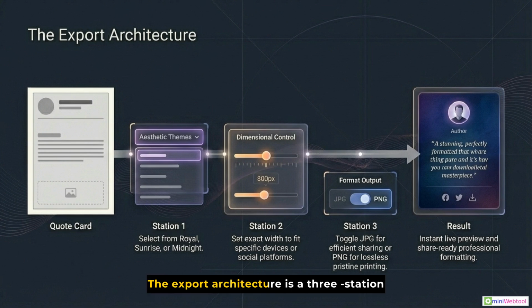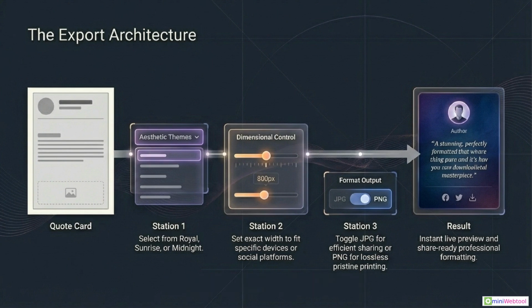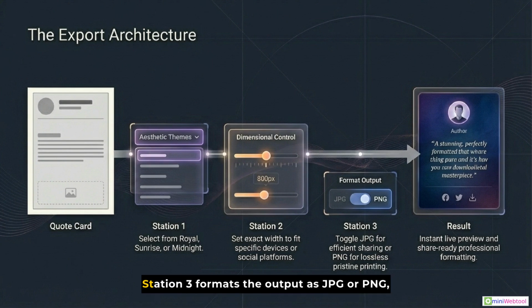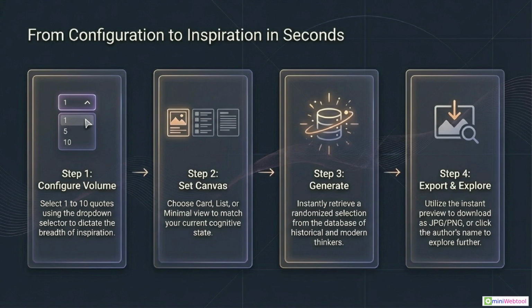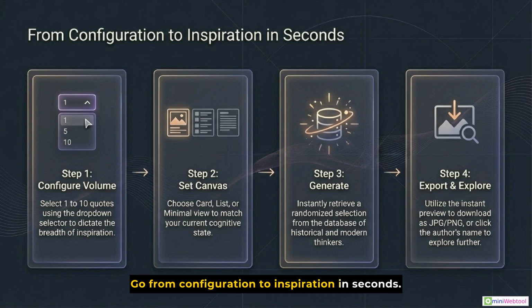The export architecture is a 3-station process. Station 1 selects aesthetic themes. Station 2 controls dimensions. Station 3 formats the output as JPG or PNG, leading to an instant, share-ready result. Go from configuration to inspiration in seconds.